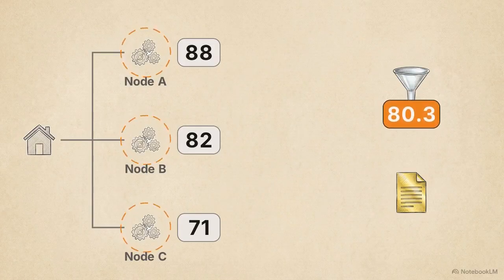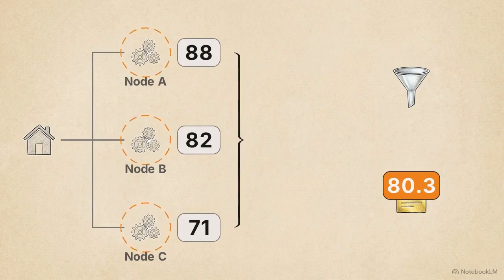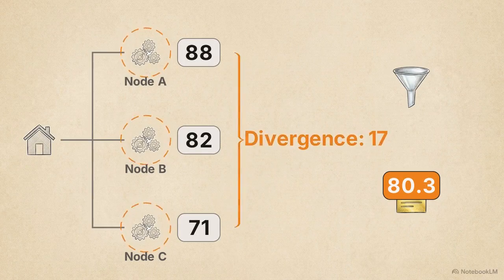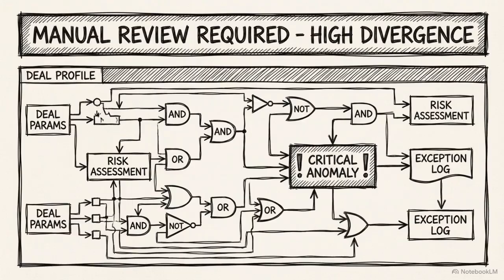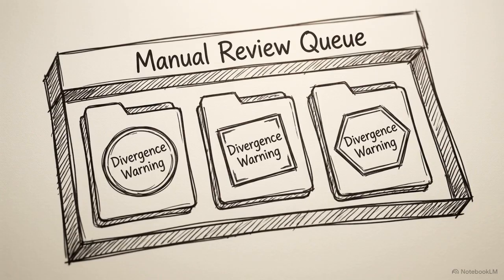A divergence metric extracts the exact mathematical variance between the 3 models' final risk assessments, flagging uncertainty. High divergence is a critical feature, not a bug. It flags genuine edge case anomalies, unique deal characteristics that current algorithms simply cannot resolve and that require human judgment. Identifying model divergence perfectly optimizes human operator time, directing attention exclusively to deals where algorithms fundamentally disagree.